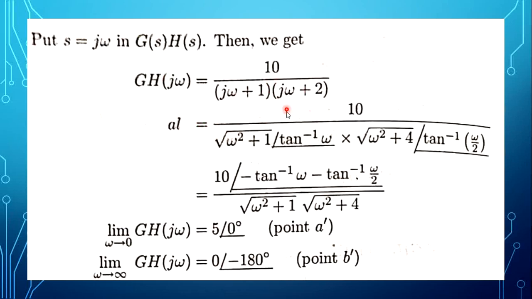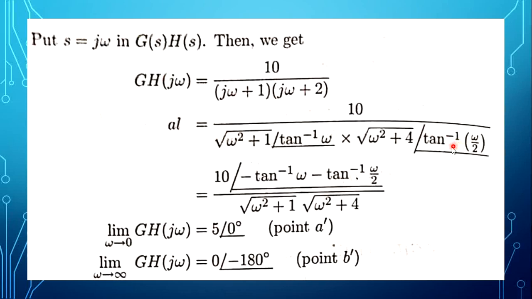All together here it is taken the same step. 10 divided by magnitude here, root of omega square plus 1 square, tan inverse of imaginary part by real part. Imaginary part it is omega. Angle is tan inverse of omega. This is first term in the denominator. The second term in the denominator, the magnitude value is root of omega square plus 2 square, so root of omega square plus 4. Angle value tan inverse of omega by 2, imaginary part by real part.